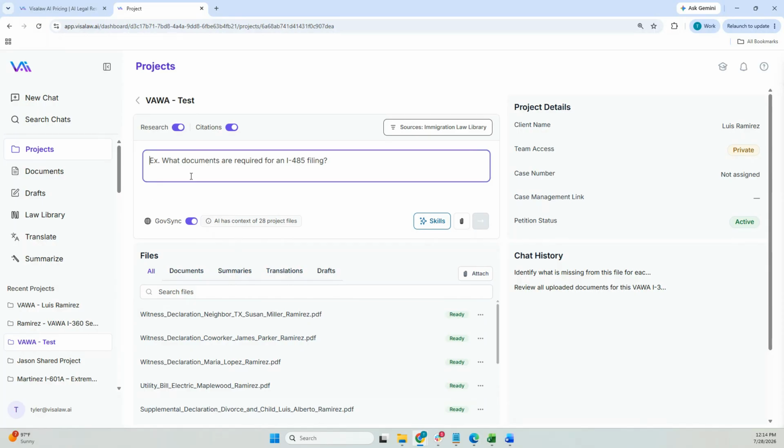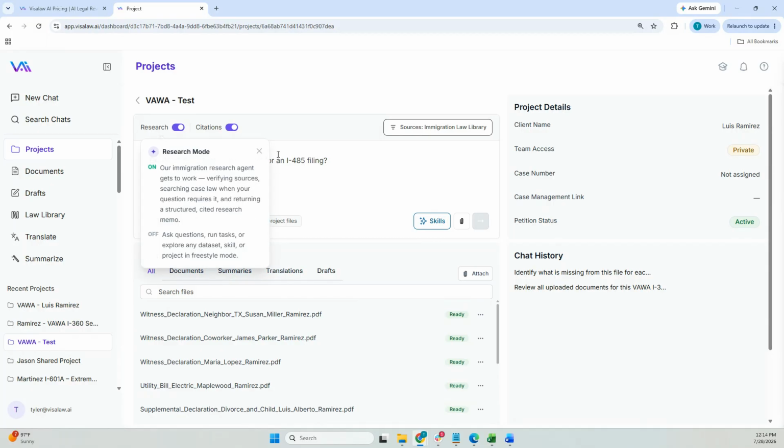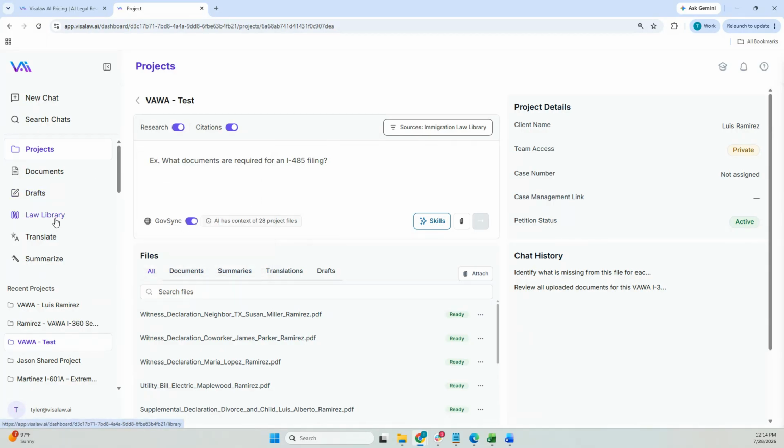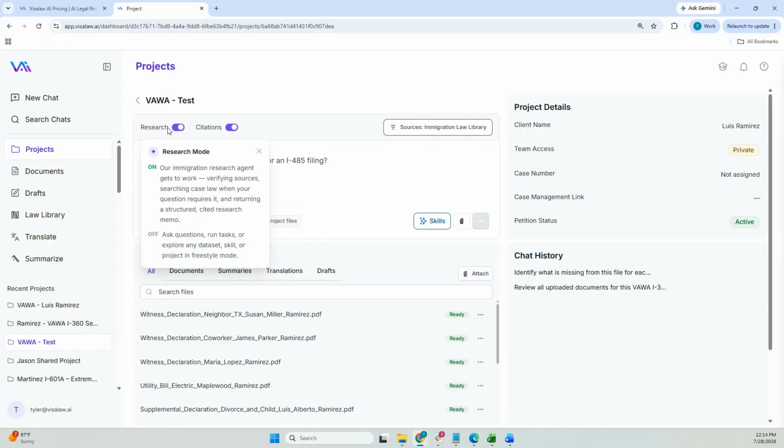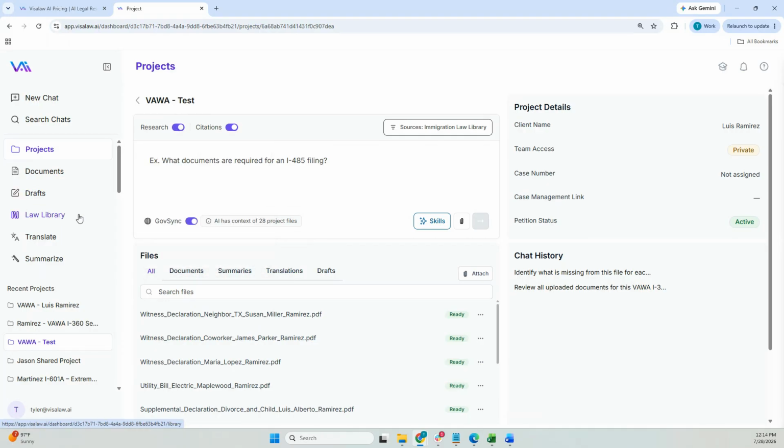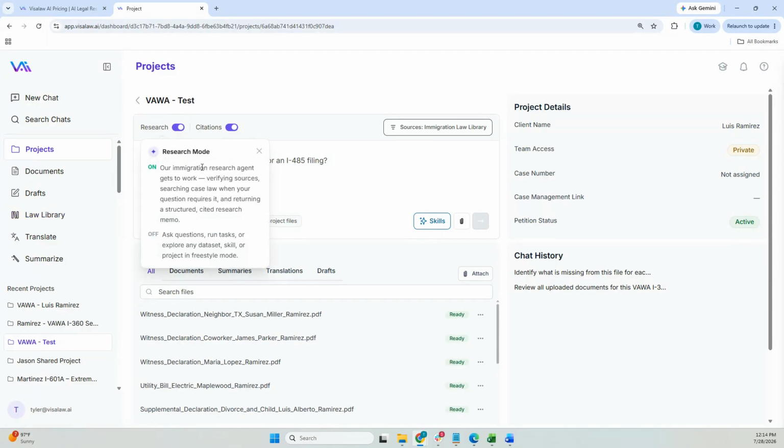The benefit here when I run chats within the project itself is not only does the system have the context of the law library that we started the webinar on. Because I have this research toggle enabled, we know the system is pulling the information from the law library specifically. When I have this research toggle enabled, the system is not going to go out to the larger internet, to any unverified source out there to find content to answer my question. It is going to be pulling exclusively from the immigration law library that we curate.